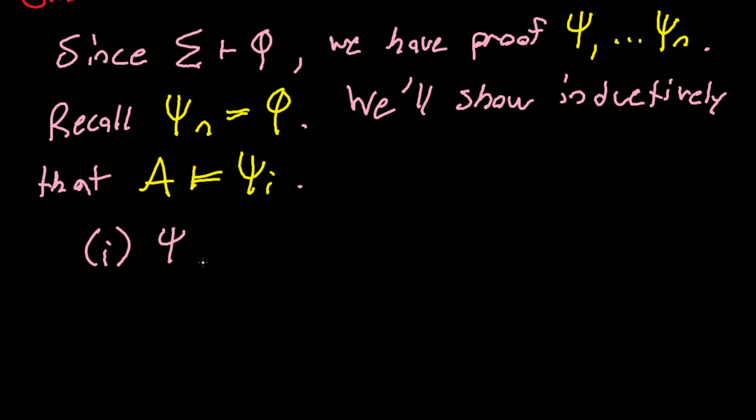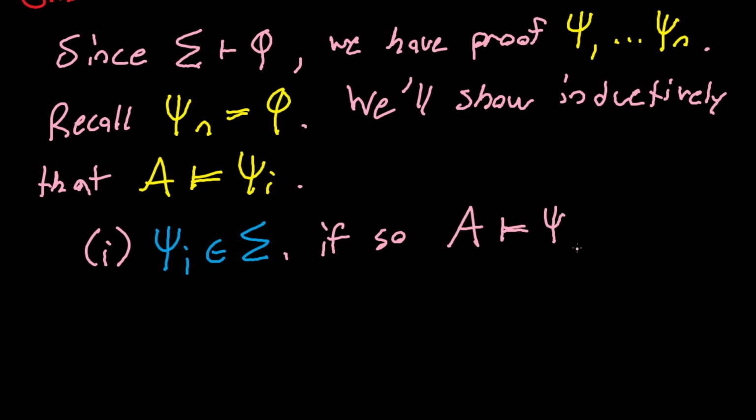So case 1 is that psi I is in sigma. But if so, then obviously A models psi I. Remember from the very beginning, the definition: A models sigma if A models every sentence in sigma. So if psi I is in sigma, then surely A models it, right?